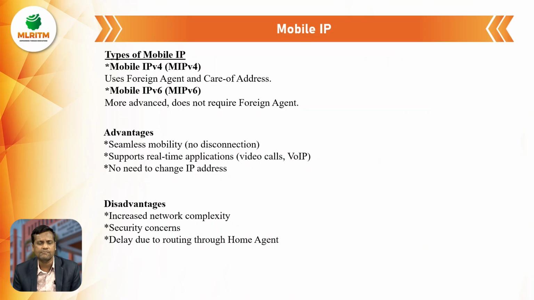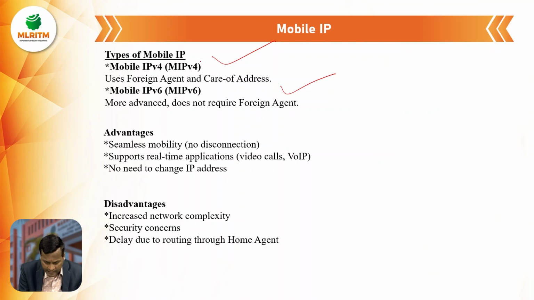So what are the types of mobile IP? For types of internet protocol, I think all of you know that IPv4 and IPv6 exist. Earlier we were using IPv4, and now we are using IPv6 also. Why? Because there are so many mobile phones and gadgets, and all of them depend on an internet protocol address.